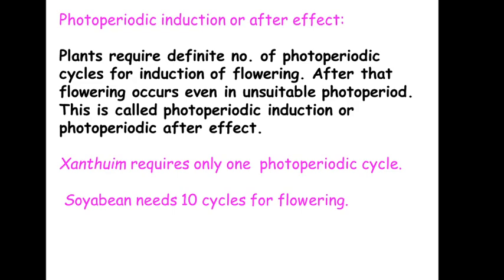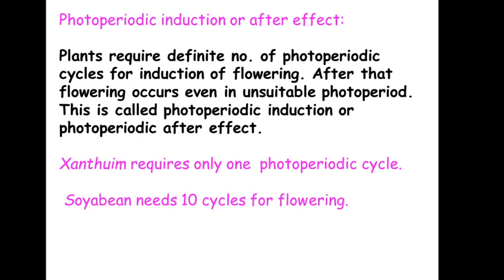Now in case of soybean, the critical day length is 14 hours, and soybean also is a short day plant. But look at this, soybean needs 10 cycles of photoperiod in order to produce flowers. Means 14 hours or less of light and 10 hours of dark period. A soybean plant has to receive at least 10 cycles of that, then only the process of flowering initiation will take place. Did you understand this?